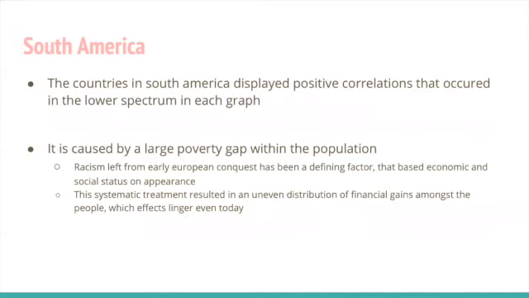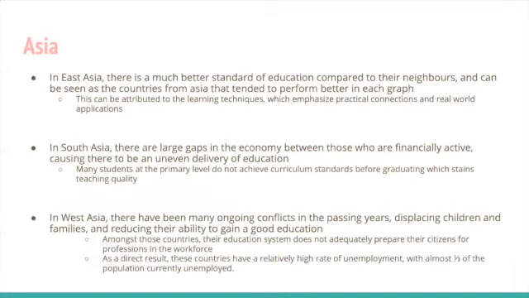South America. For South America, we found that most countries displayed positive correlations throughout all graphs, but they occurred within the lower spectrum. This can be associated with a large poverty gap in the country. A contributing factor is racism, lingering after the effects of social and economic classification on appearance by the early conquests of Europe. This directly correlates towards certain groups being unable to fund their children for education, as the systematic treatment resulted in an uneven distribution of financial gains. This even reduced the amount of children entering the workforce as independents.